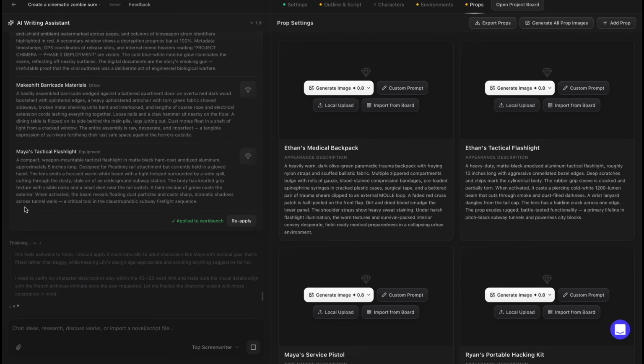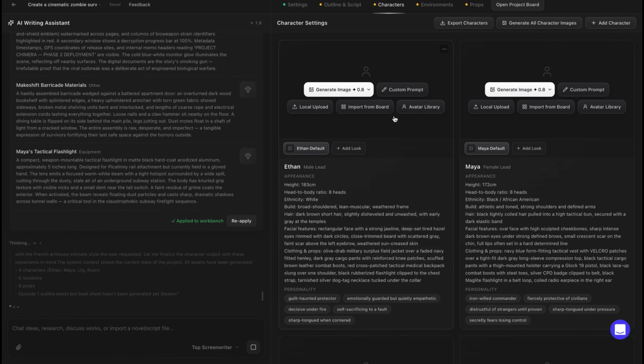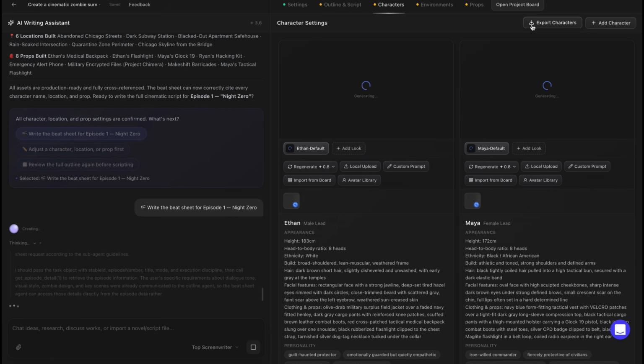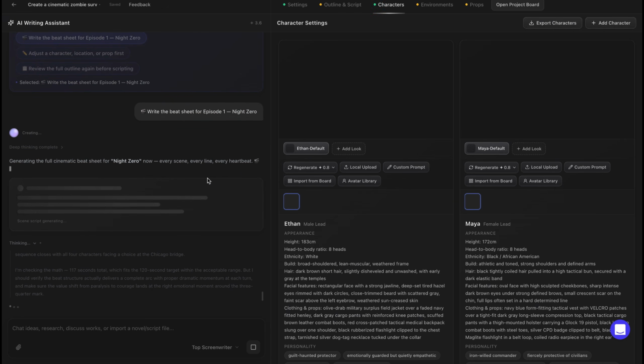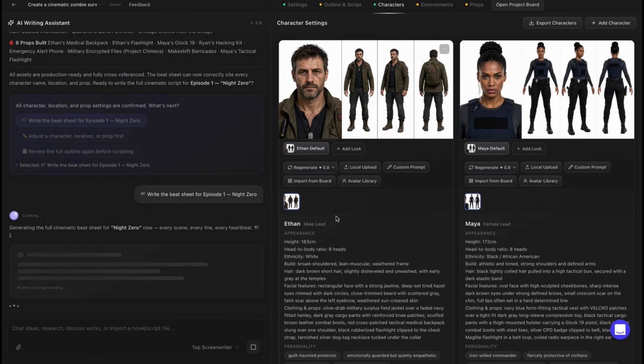All the prompts are generated, and we can either create character images one by one or simply click on Generate All Characters, and it will start generating everything automatically. Within a few seconds, all characters are generated. If any character looks off, you can simply regenerate it.